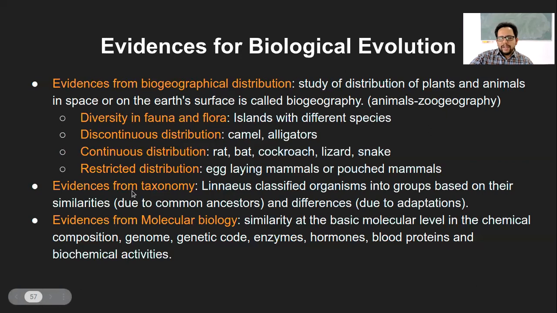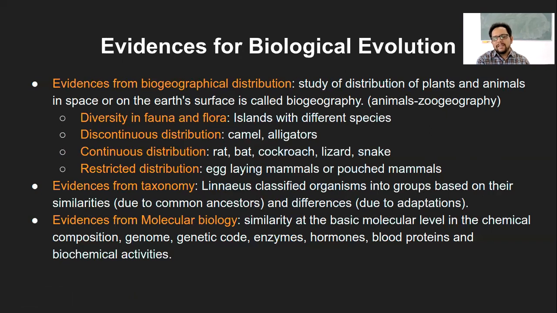The next evidence is from taxonomy, which we have again studied very well. In 9th and 11th, there was a whole chapter on taxonomy, where Linnaeus classified organisms into different groups, like the five kingdoms. These groups are based on similarities or differences. Similarity existed because they had a common ancestor, and the differences arose due to environmental adaptation. Based on that, these different organisms were classified.